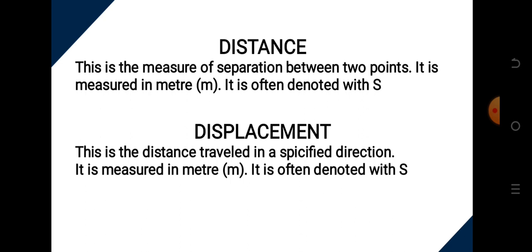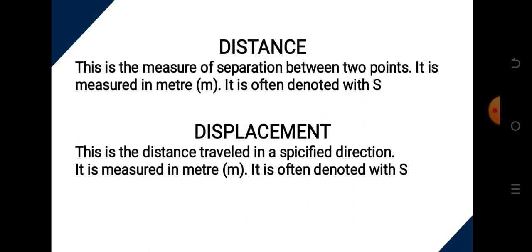Now let's look into other parameters of motion, which are distance and displacement. What is distance? Distance is the measure of separation between 2 points. It is measured in meters and is often denoted with s. If I place one object at a point A and another object at another point, the separation between the 2 points is what is called distance. Then what is displacement? Displacement is the distance traveled in a specified direction.